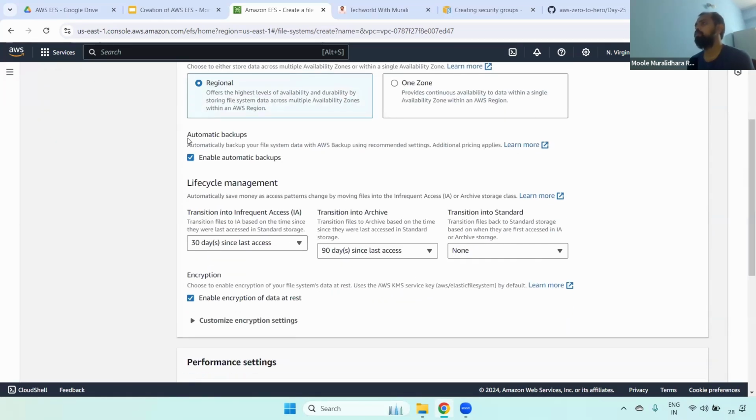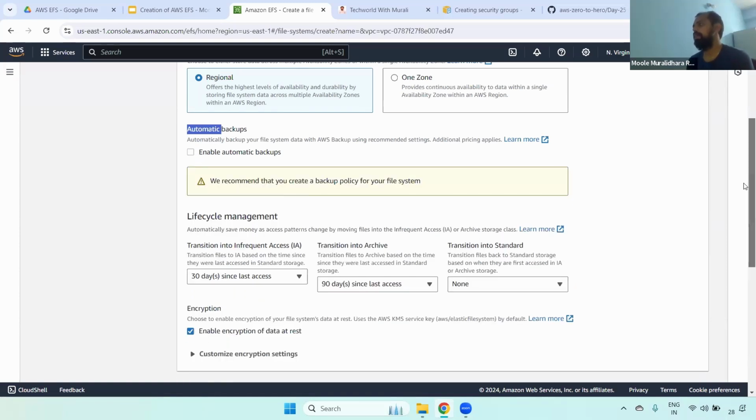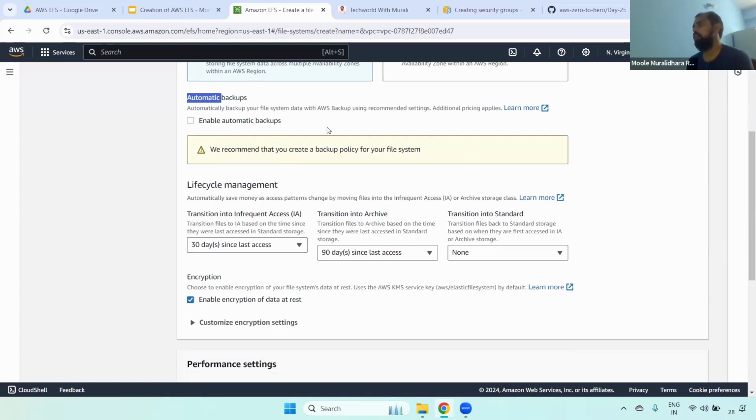Now, most important, whether you want to take a backup or not. Remember guys, in real time we always choose backup, especially at the production level. For Jenkins, and even dev and QA, we take backups. The reason is, if there is some issue with that Jenkins, we can use this EFS backup and restore easily. That's why automated backup is there. Currently I don't require it, so just uncheck it, but in real time we will choose automatic backup.